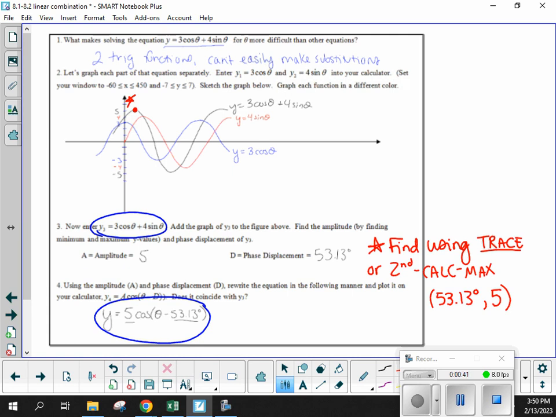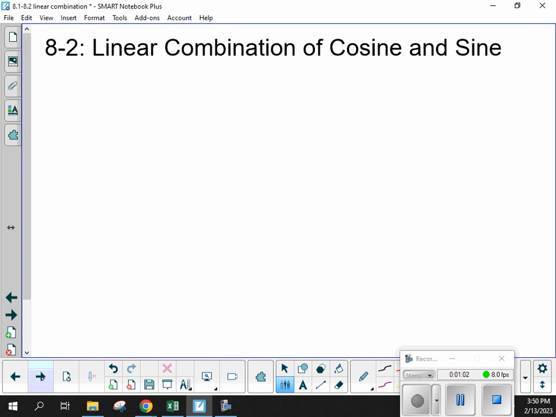Just a little note about that 53 degree value. If you had trouble finding the amplitude, the theta value to go along with that high point, you can either just use your cursor and trace and find the max that way, or do second calc max and it will find this first theta value for you up here. Okay, so let's write those two equations down.